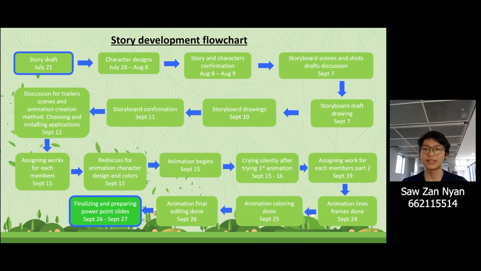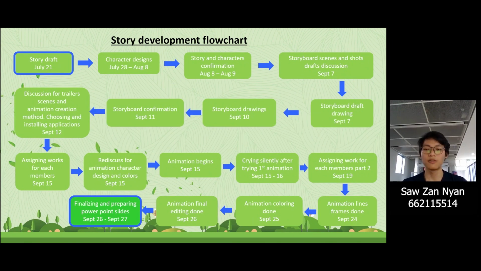Our storyboard scenes and short draft discussion start on September 7, which is then confirmed by September 11. We discuss our trailer scenes and animation creation method, choosing and installing the application on September 12th. We assign work for each member of the group, which we discuss for animation character design and colors.